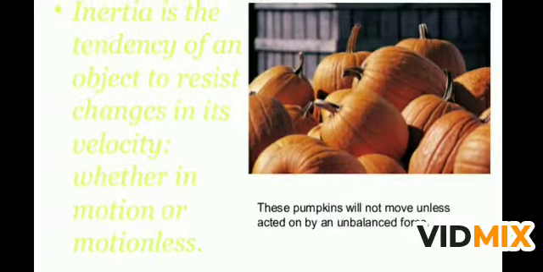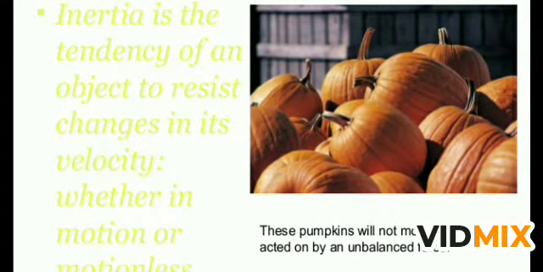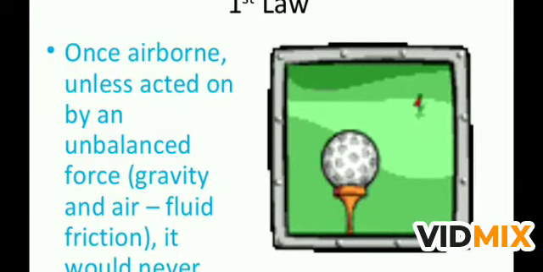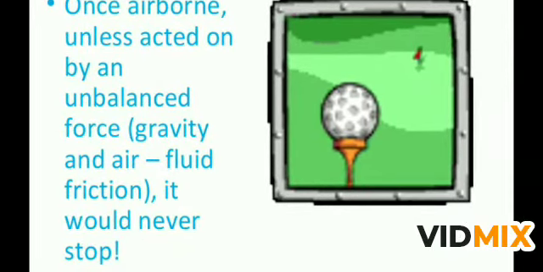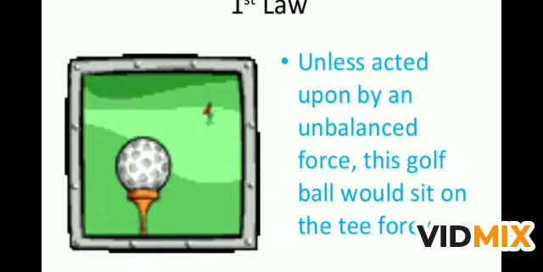If you see this picture, the pumpkin will not move unless acted upon by an unbalanced force. Until we apply an unbalanced force, until we pick it up, it will remain at the same place always. First law: once airborne, unless acted upon by an unbalanced force, it would never stop. Unless acted upon by an unbalanced force, this golf ball would sit on the tee forever.